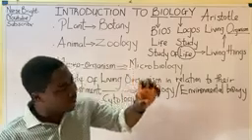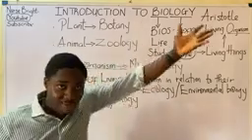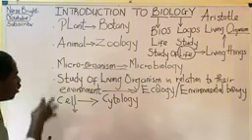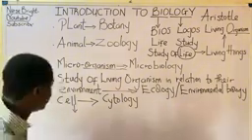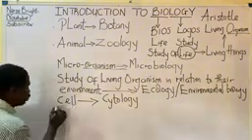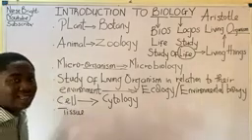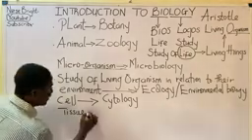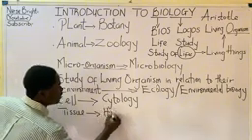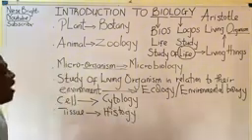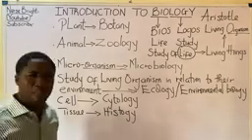So cells are very important, and the study of cells is simply called cytology. When we study tissues, what do we call that? I'm going to talk about cell tissue in subsequent videos. When we study tissue, we simply call that histology. Do you understand? So we have numerous branches of biology.